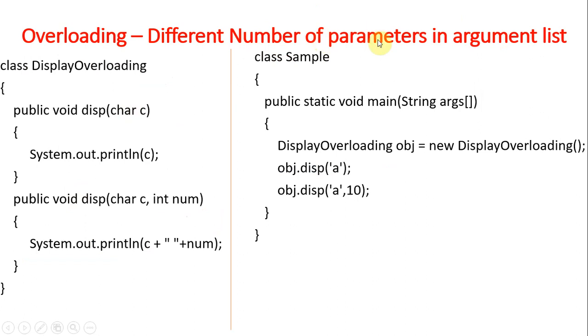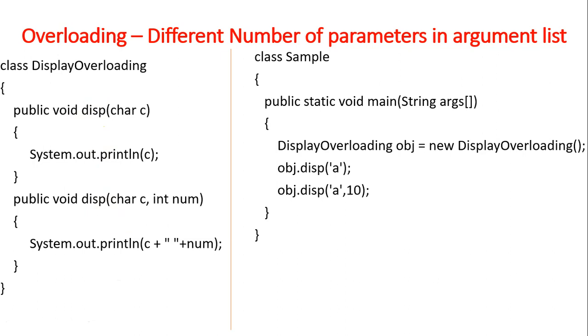So, different number of parameters in the argument list. Here you can count the different number: here one parameter, here two parameters, same name, disp, display. In the class, the constructor name is the class name. If the names are the same, then it is called a constructor, and this concept is called constructor overloading. I think you understand what constructor overloading is.